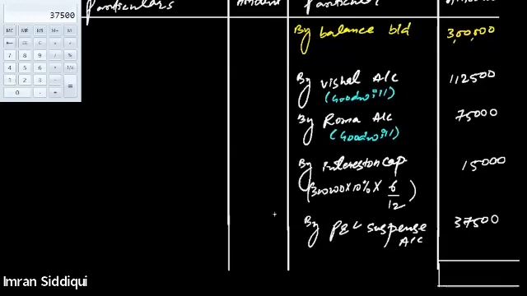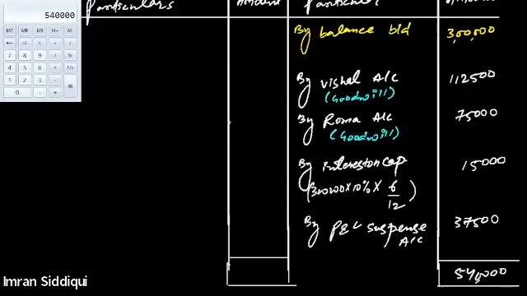Yes, sir, it's clear. Okay. Now we will total the debit side, I'm sorry, on the credit side. We will simply total the credit side values. On the credit side, we have 3 lakh, 1,12,500 plus 75,000 plus 15,000 plus 37,500. This is 5,40,000.